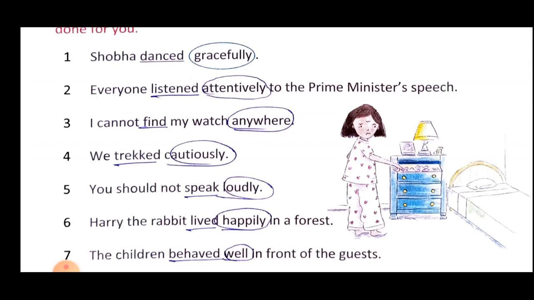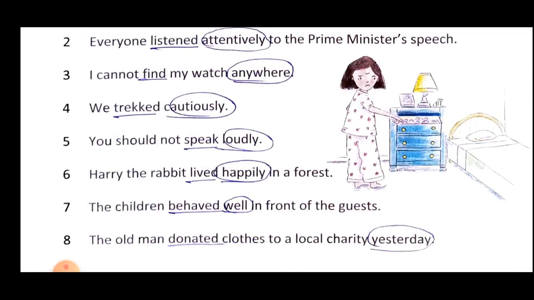We tracked cautiously. In this sentence, what is the action? Tracking. And how that action is being done? Cautiously. So that is your how adverb.